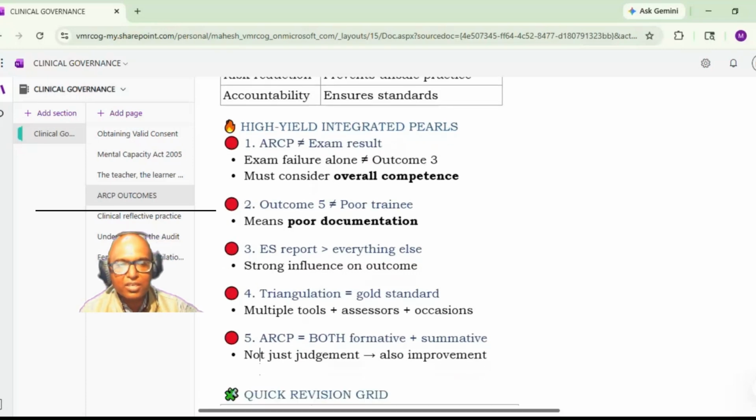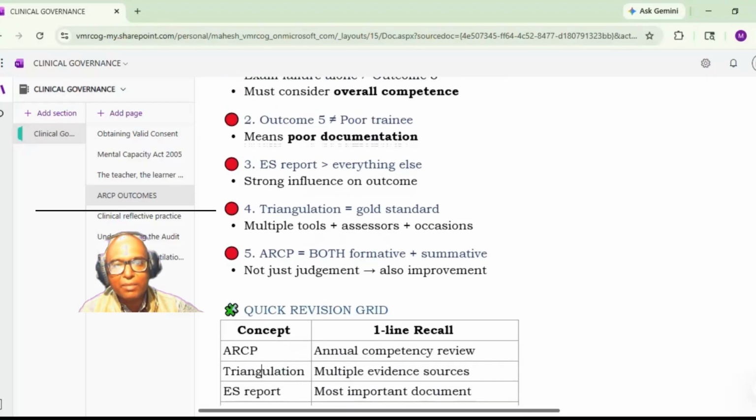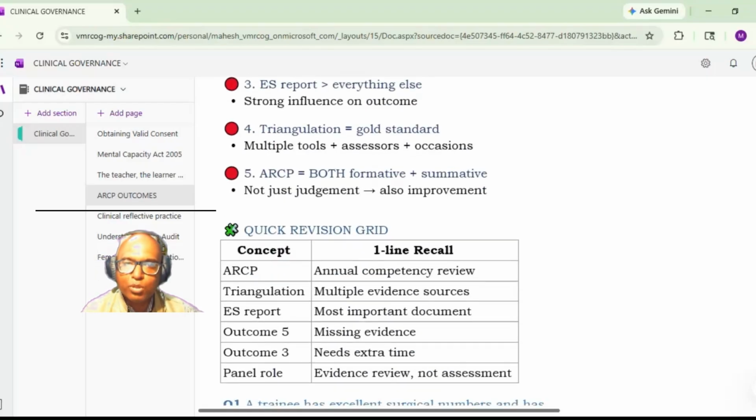Then there is the triangulation concept that we have also seen, which is the gold standard. It is multiple tools, multiple assessors, and multiple occasions. Okay. So ARCP is both formative plus summative. It is not just a judgment, it is also important for the improvement of the candidate.